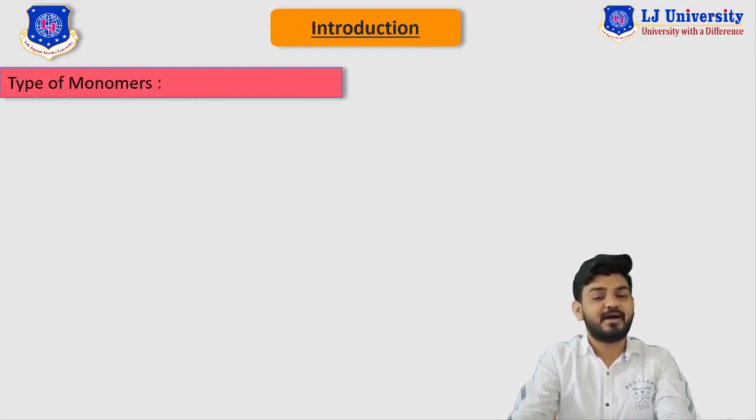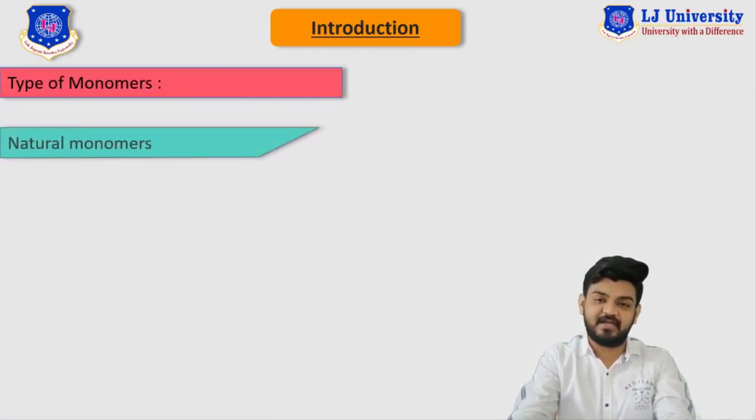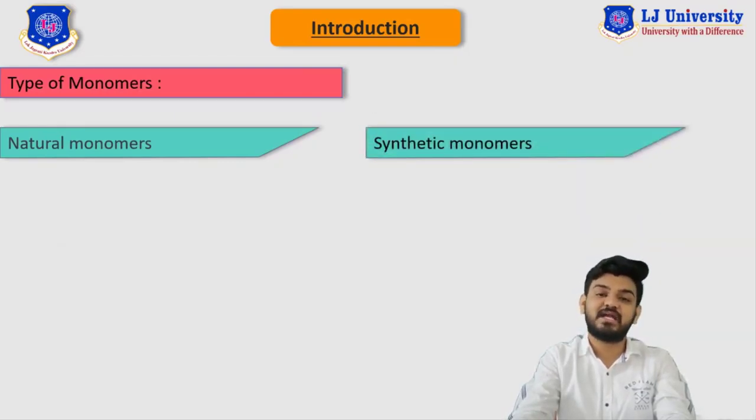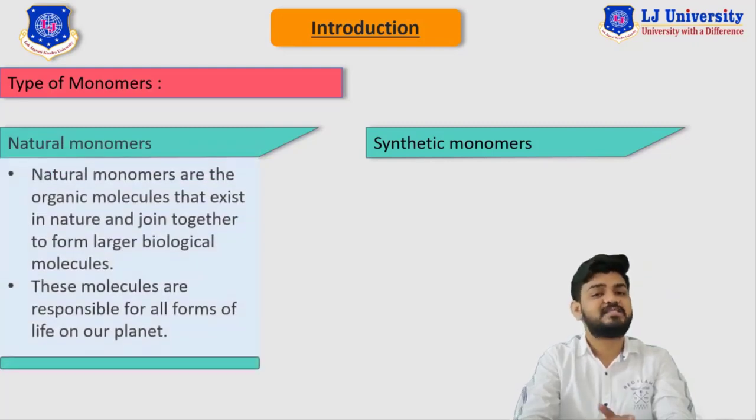Well, monomers can be defined in two ways: one is the natural monomer and another is the synthetic monomer. As the name suggests, natural monomers are derived from nature and they are the building blocks for all living organisms on planet Earth. So we can say that natural monomers are organic molecules that exist in nature and join together to form large biological molecules.